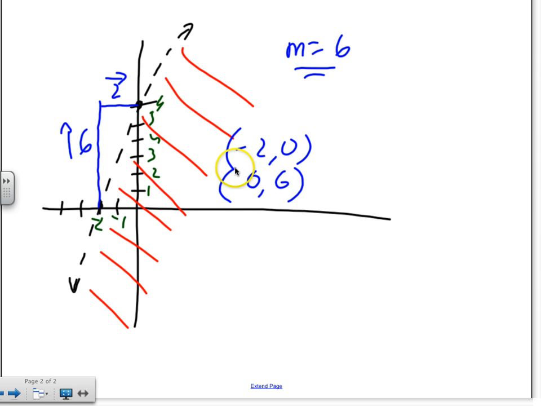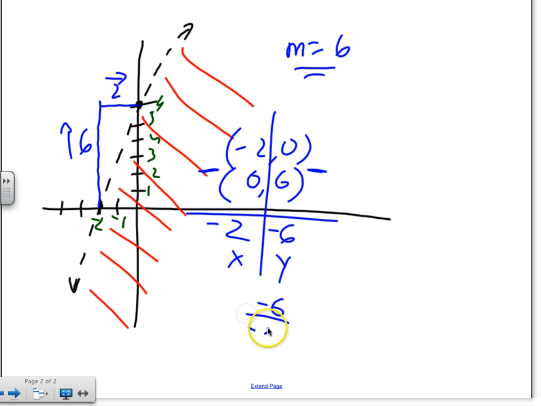Watch what happened. Subtraction. -2 minus 0 is -2. 0 minus 6 is -6. Rise over run, y over x, right? So isn't it -6 over -2, which is also positive 3? Same thing. We did this before, people. What chapter was that? Chapter 3, sorry. Thank you for correcting that.